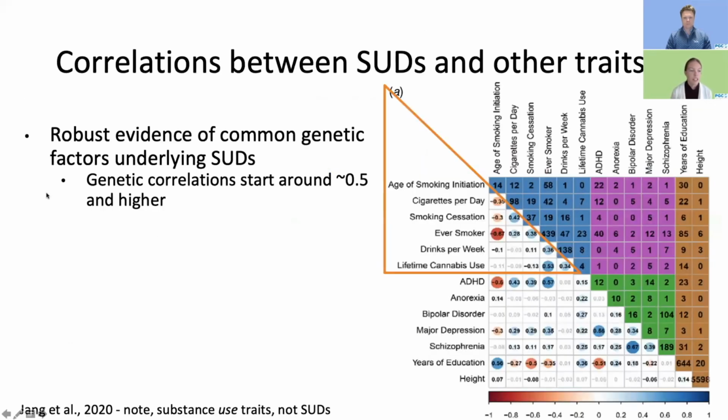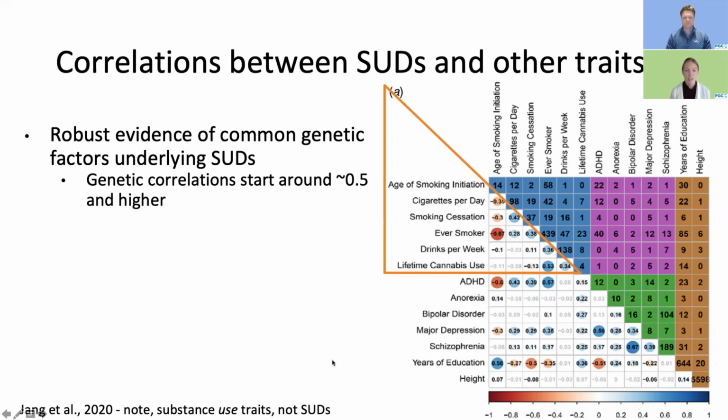Joe mentioned earlier that twin and family studies have identified some common genetic factors shared amongst substance use disorders more broadly, and we see this mirrored when we look at genome-wide data. Here I'm presenting a figure on the right from a paper by Zhang et al. I do want to note that here we're looking at substance use traits or substance initiation, such as lifetime cannabis use, or whether someone has ever reported being a regular smoker.